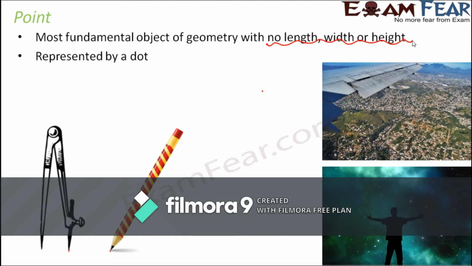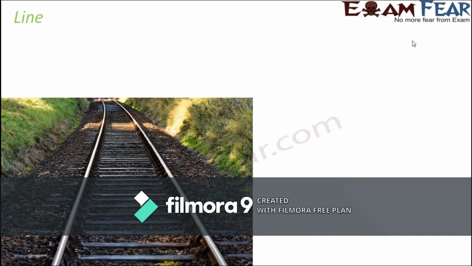So these are points. Similarly, when you look at a star-studded sky at night, do you get to see the exact shape of the stars? No, that's because they are very far away from us. We do see them twinkling, but they appear to be like dots. They appear as points, because we are looking at them from a very far distance. So this is point. The next one is line.